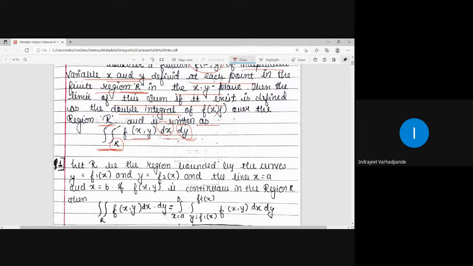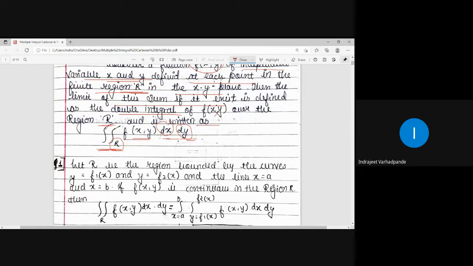It has a particular value. So it is mandatory for us while evaluating the double integral that any one pair of limits shall be constant and the other pair can be variable. On the other hand, what can be the opposite case? Both pairs of limits are constant, so that at the end after evaluation we have a finite quantity as the answer. So in any case our final value is going to be a fixed quantity.